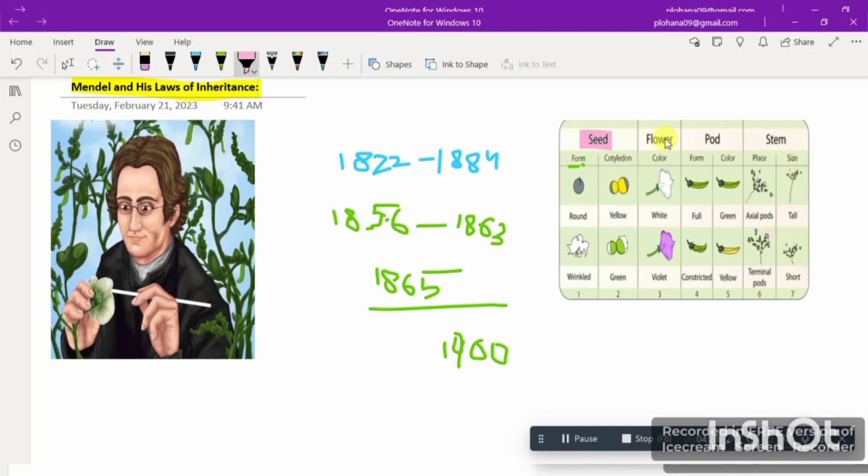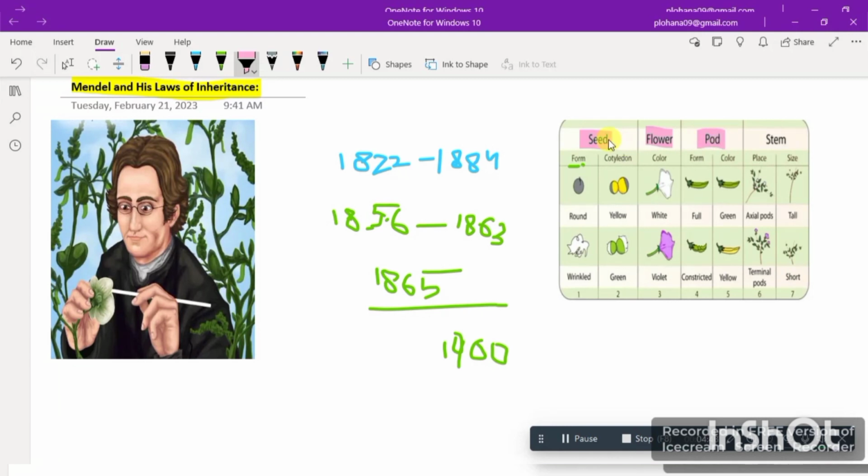Second, flower. Flower color is the character, and white and violet are the traits. It can either be white or violet. Now we have pod.